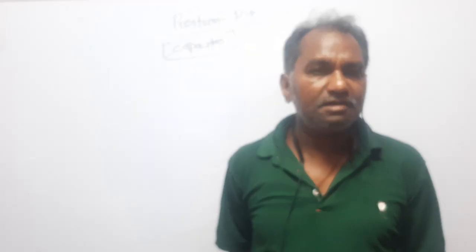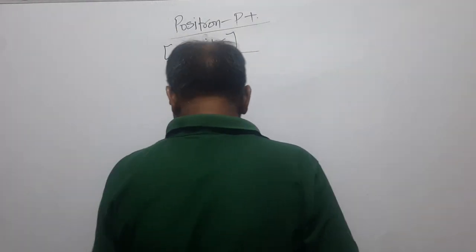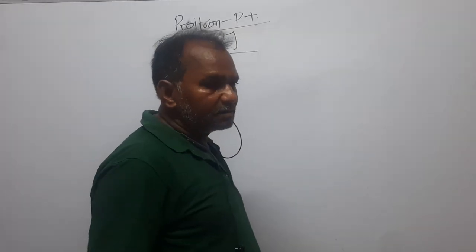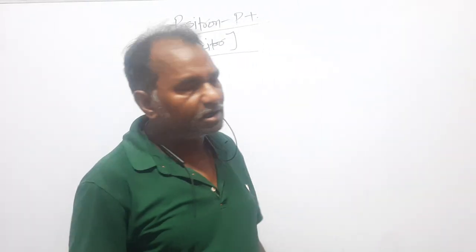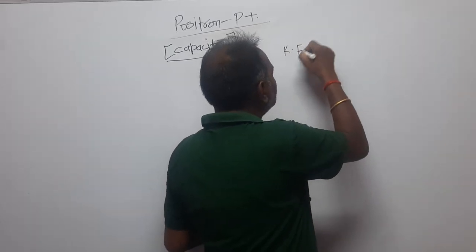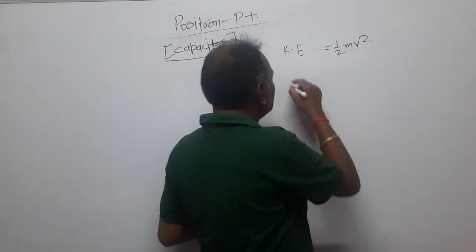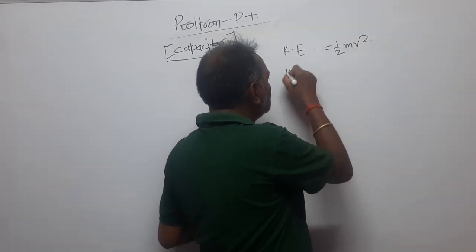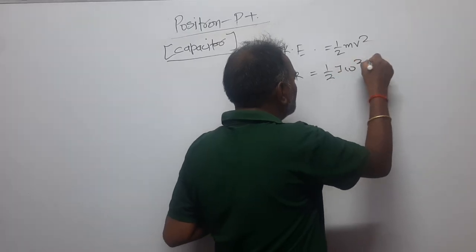What is a capacitor? A very basic thing I am telling you. I am trying to correlate mechanics, electricity and magnetism all together. Look here. In mechanics, the kinetic energy is half mv square. The rotational kinetic energy, Kr, you write as half I omega square.